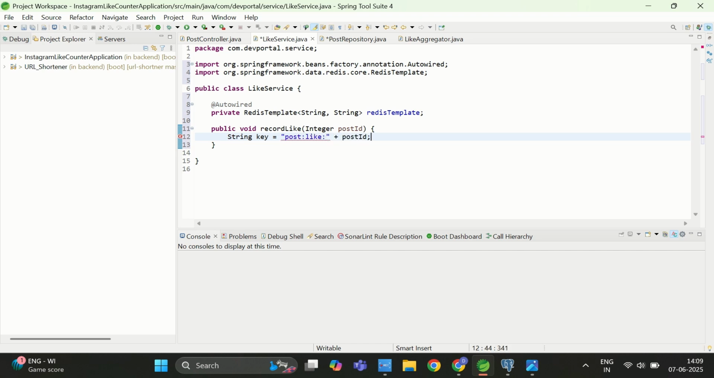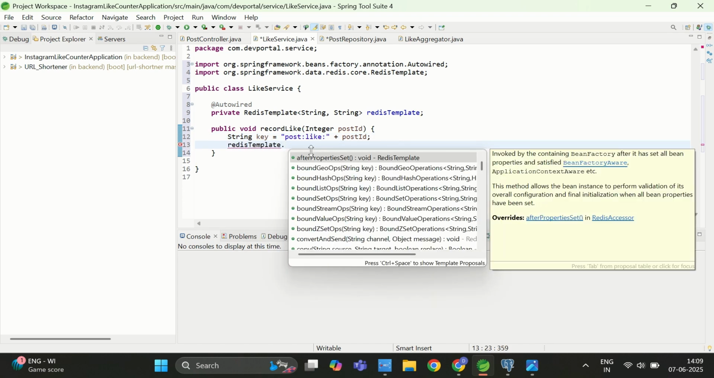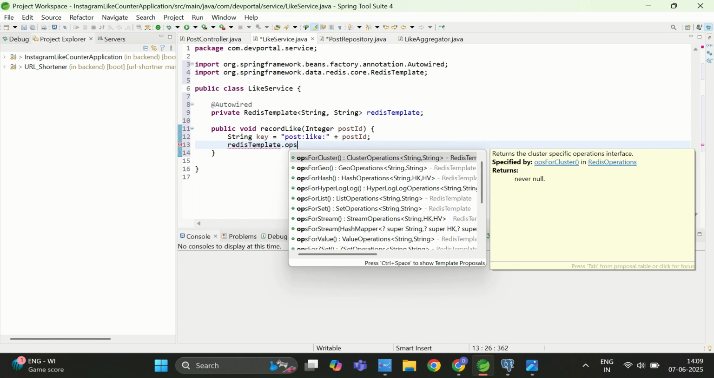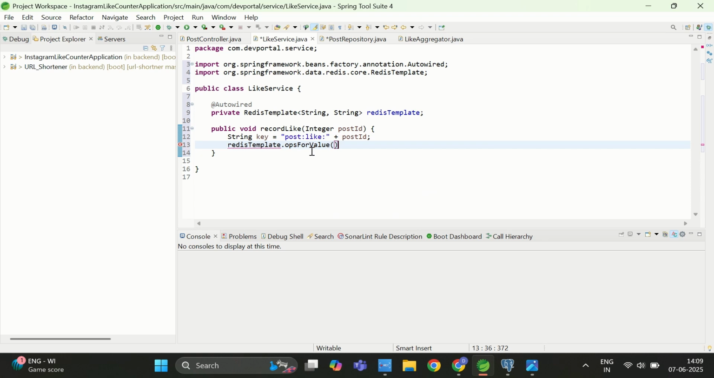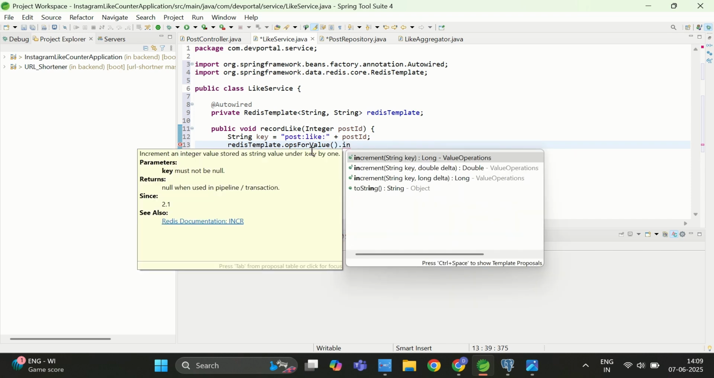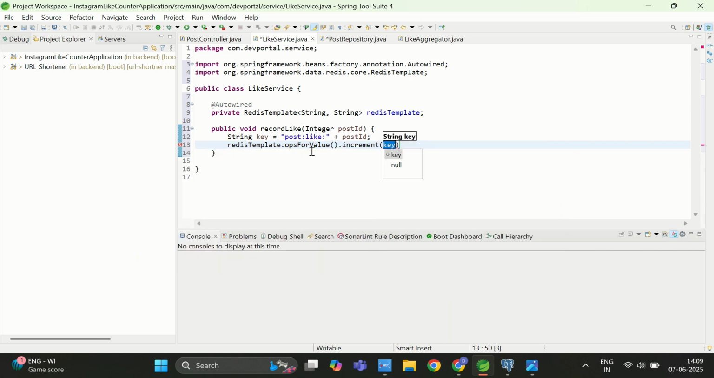So this will be my key, and now I will write Redis template dot, and now I'm going to use the ops operation. So I will write ops for value, and here I will use increment. The increment will increase the value every time this method gets called, and here I need to provide the key, that will be my post colon like colon post ID.